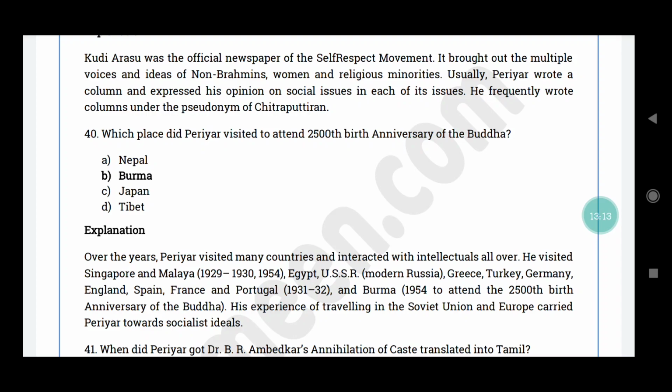Periyar visited many countries over the years and he interacted with intellectuals all over. So he visited Singapore and Malaya in the year 1929 to 30 and 1954, Egypt, USSR, that is modern Russia, Greece, Turkey, Germany, England, Spain, France and Portugal in the year 1931 to 32, and Burma in the year 1954 to attend the 2500th birth anniversary of Buddha. So his experience of traveling in the Soviet Union and Europe carried him towards socialist ideals.